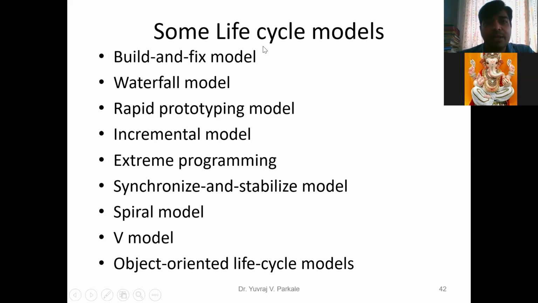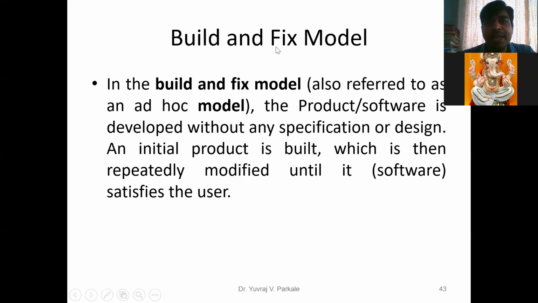So I will explain the first model, the build and fix model. Now what is the build and fix model? It is also referred to as an ad hoc model. The product or software is developed without any specifications or design. An initial product is built, which is then repeatedly modified until it satisfies the user. What is done in the build and fix model? One model is already built and put in front of the customer or client.